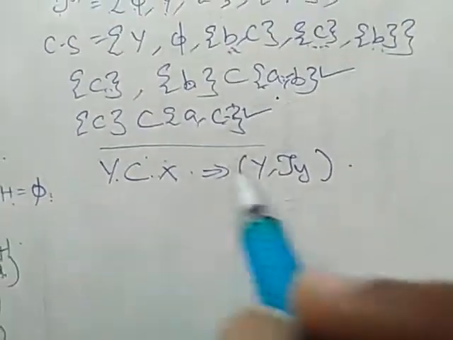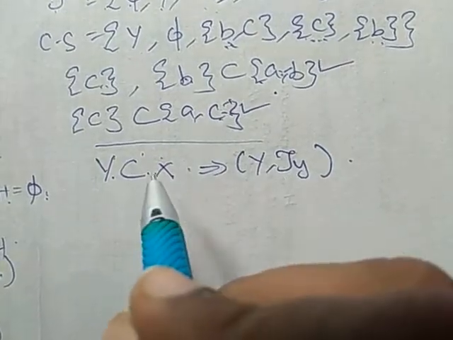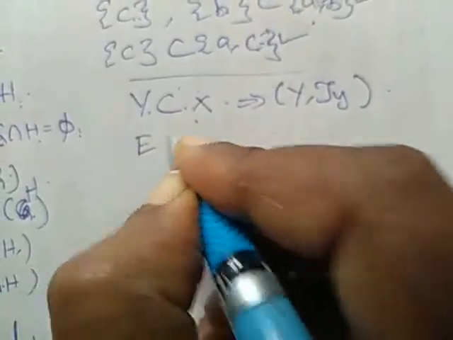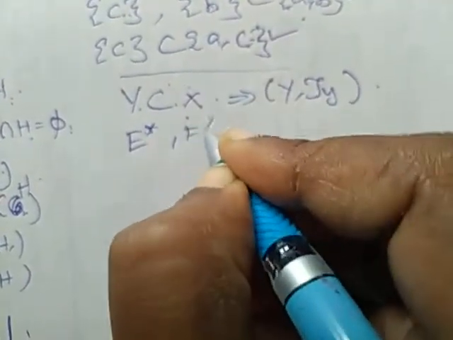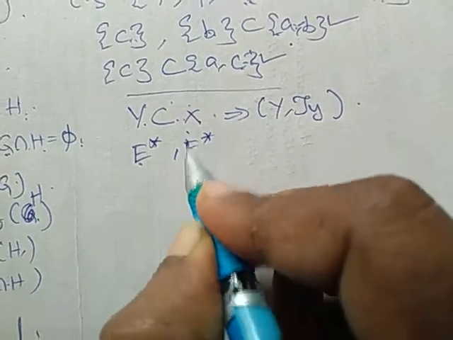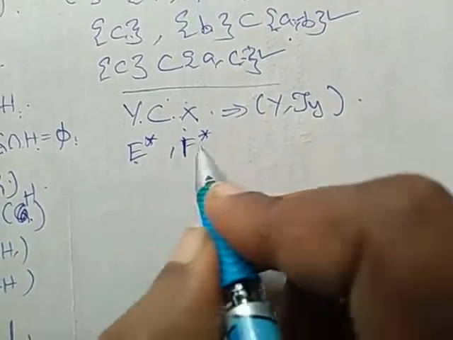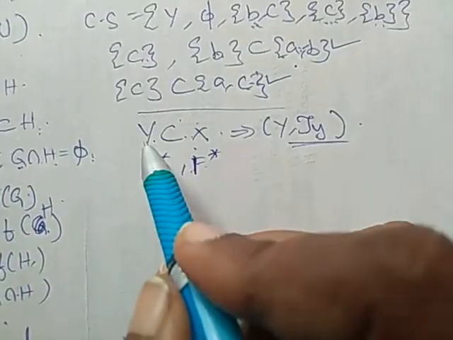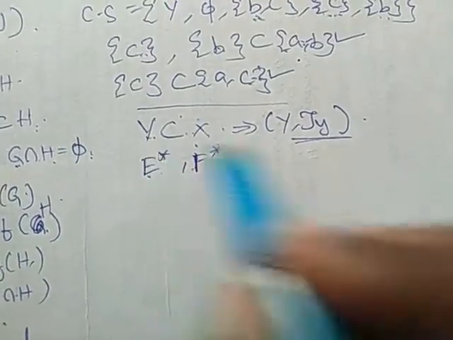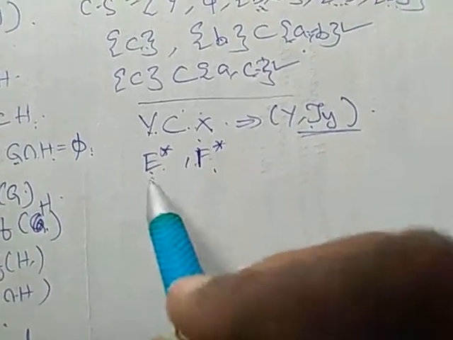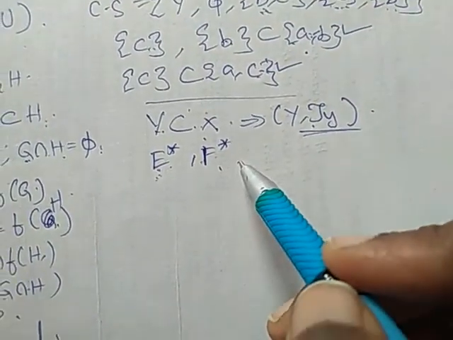Since X is normal, I am considering two closed sets E star and F star, where E star intersection F star is the null set, meaning disjoint closed sets on tau Y. Because we are considering Y as a closed set, in (Y, tau Y) we are considering two closed sets E star and F star.